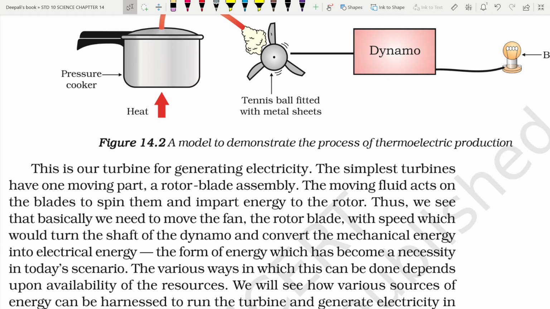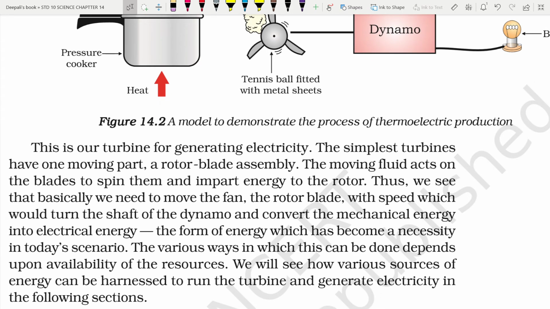So this is a turbine for generating electricity, and the simplest turbine has one moving part, a rotor blade assembly. The moving fluid acts on the blades to spin them and impart energy to the rotor. Thus, we see that basically we need to move the fan, the rotor blade, with speed, which would turn the shaft of the dynamo and convert mechanical energy into electrical energy.